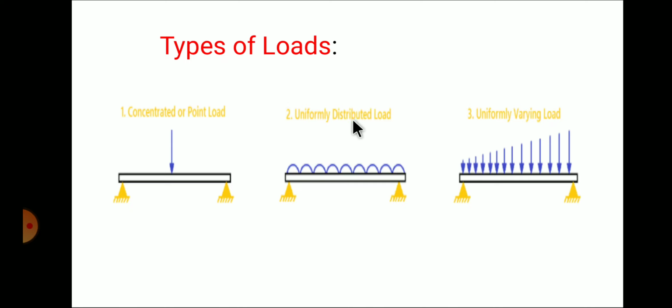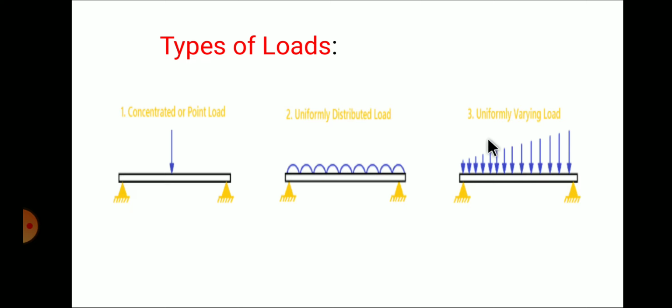Second one is a uniformly distributed load. As the name indicates, the load is distributed uniformly. Here you can see that from starting point to end point, the load is uniformly distributed. It is same throughout the length of the beam. Uniformly distributed load is one which is spread over a beam in such a manner that rate of loading is uniform along the length of the beam.